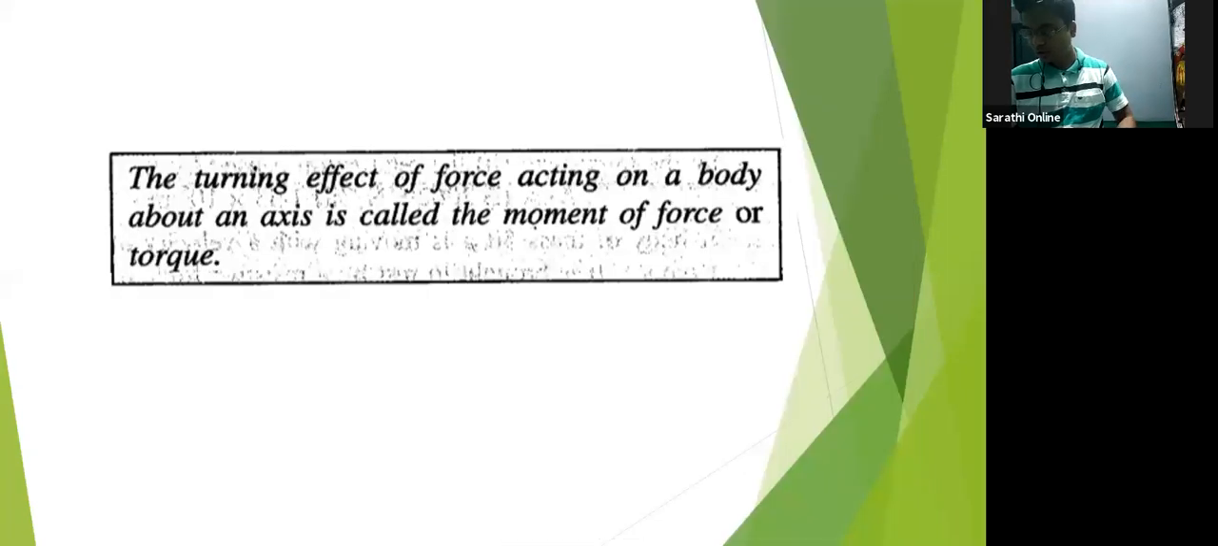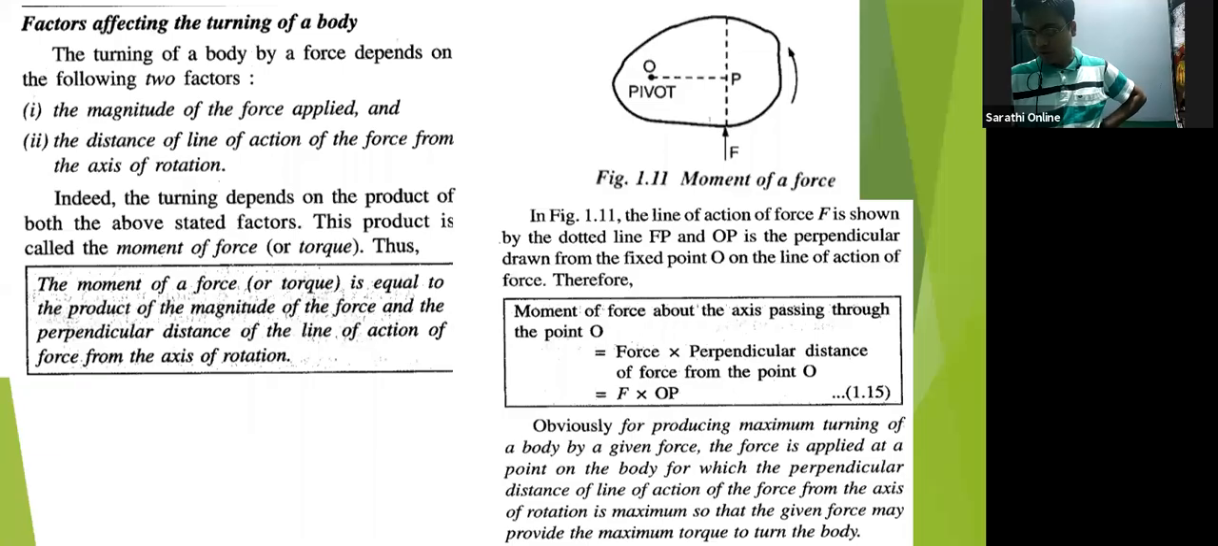So all these things you can memorize. Factors affecting the turning of a body: the magnitude of the force applied, and the distance of the line of action of the force from the axis of rotation.